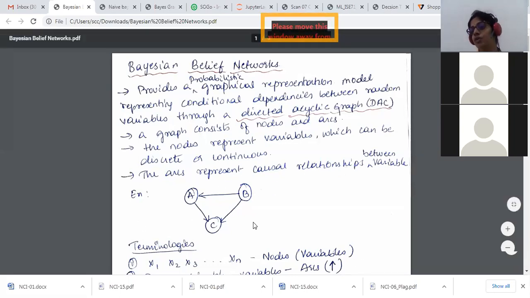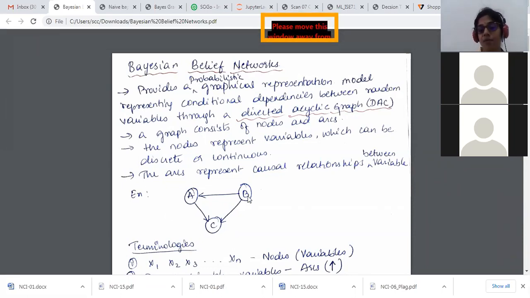This is an example of a directed acyclic graph. The value of A is dependent on the value of B because I have something projecting towards A. Again, the value of C is dependent on the value of B. And the value of C is dependent again on the value of A, which internally is dependent on B. The conditional dependencies between these random variables is what we will be looking at as a probability.